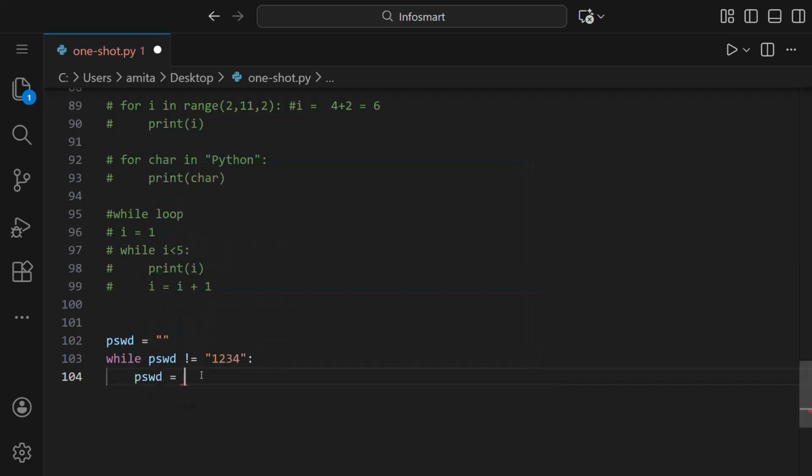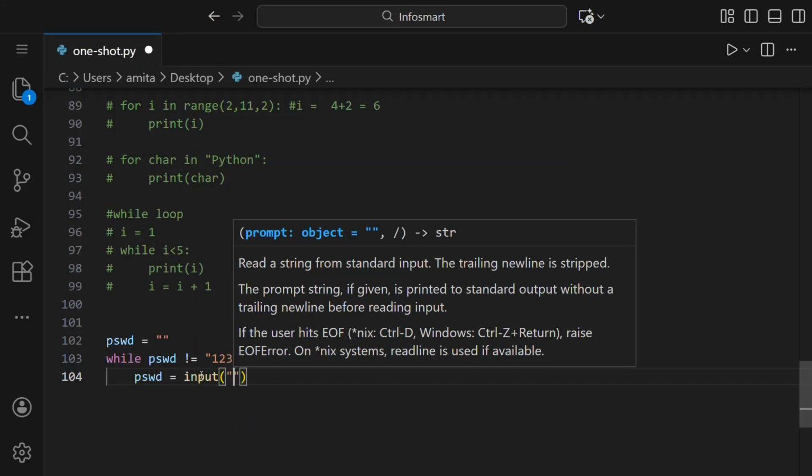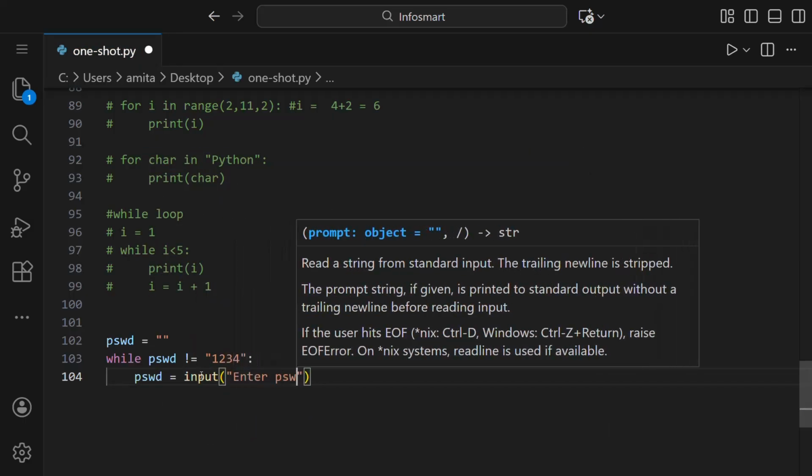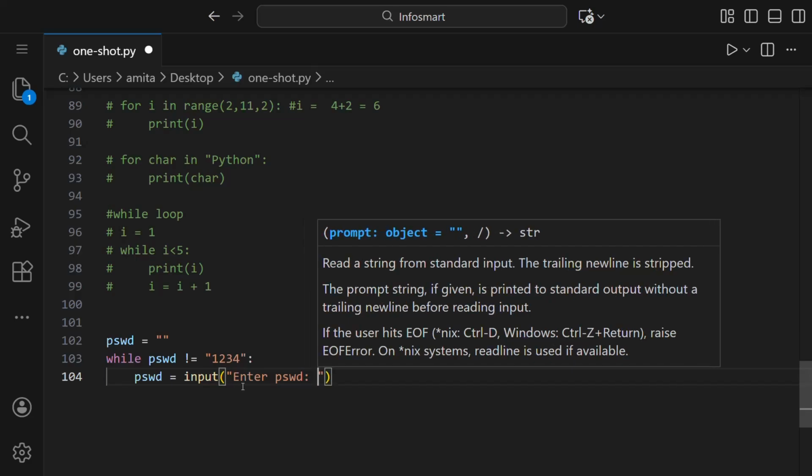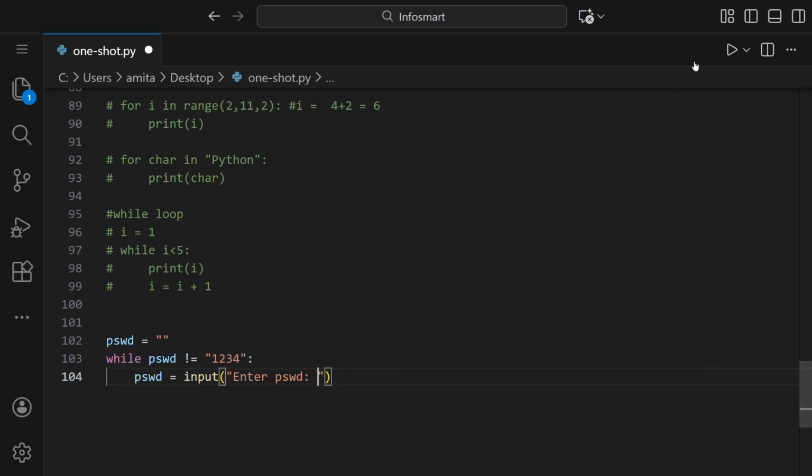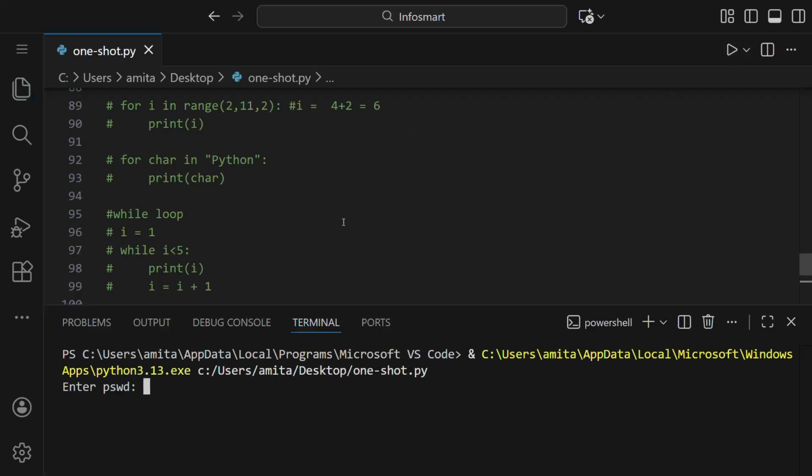So password is equal to input, enter password. So let us run this. You can see it's asking for the password. Let us say 1, 1 2, 1 2 3, 3 4.